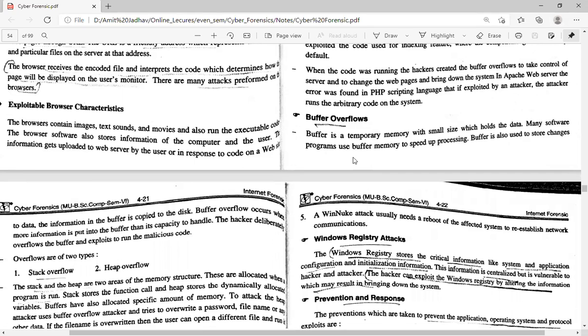Next one is the buffer overflow. A buffer is temporary memory with a small size which holds data. Many software programs use buffer memory to speed up processing. A buffer is also used to store changes to the data. The information in the buffer is copied to the disk. Buffer overflow occurs when more information is put into the buffer than its capacity.